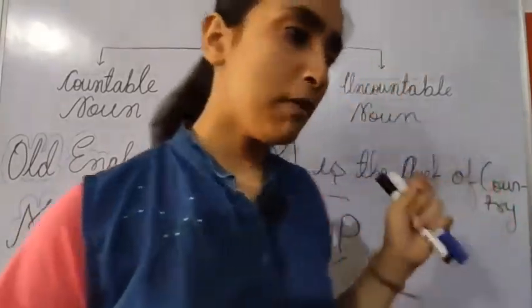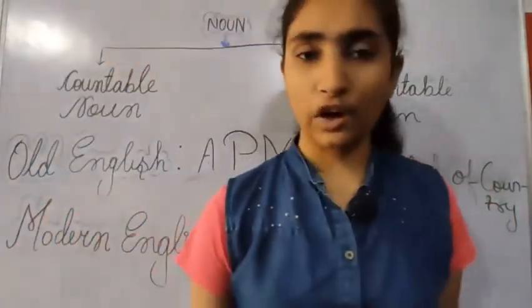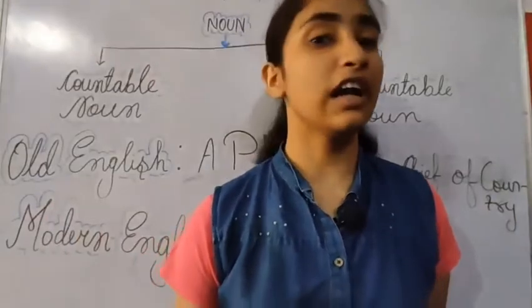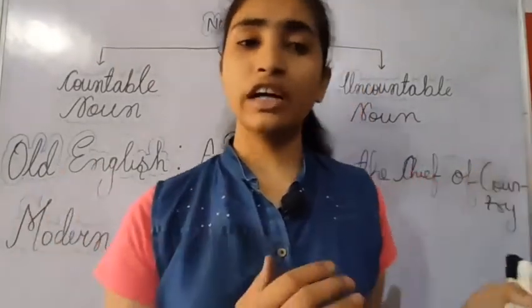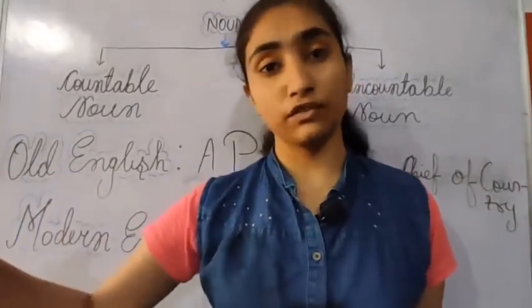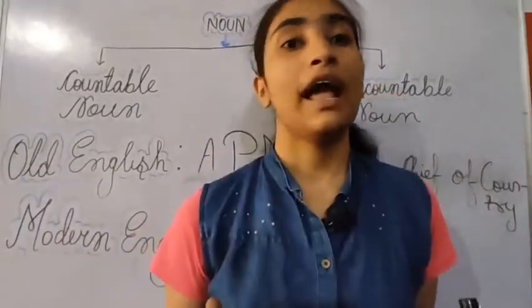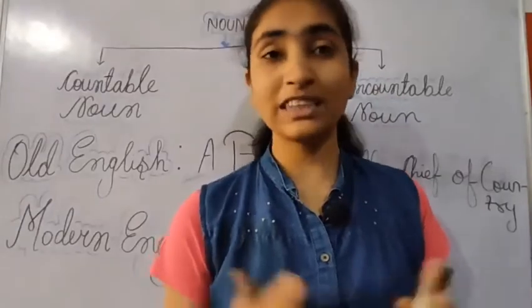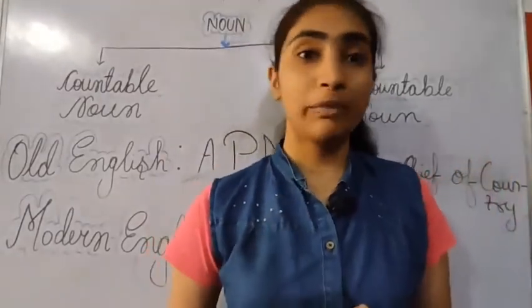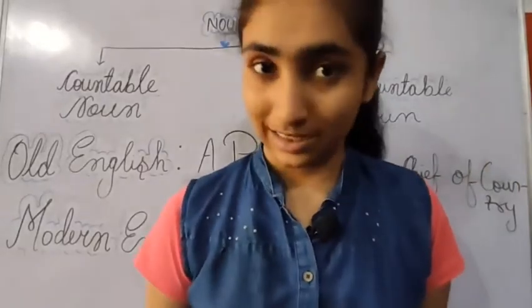So if we talk about the historical background of noun, then I'd like to invite your kind attention towards the origination of the word noun. The word noun has been derived from the Anglo-Norman French word nomen. And what does nomen mean? Nomen means name. And it is right because noun is a name of person, place, animal or thing.